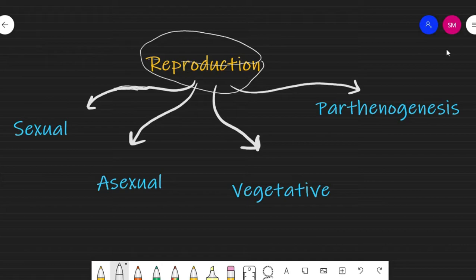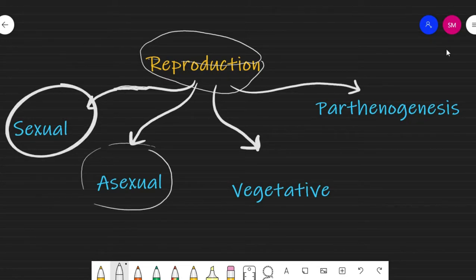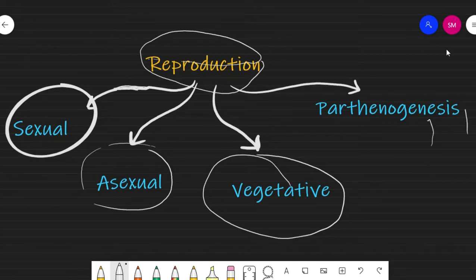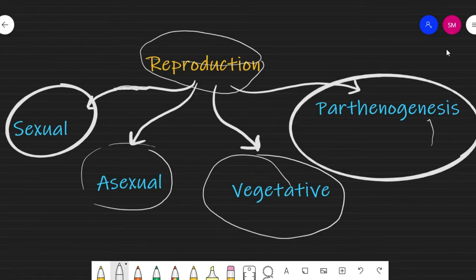These are classified at first as the sexual part of reproduction, then the second one is the part of asexual reproduction, and then the third one, according to the mechanism or the different process, is vegetative. And lastly it is also differentiated as parthenogenesis, which is also called the unfertilized egg. Unfertilized eggs will differentiate into a new one.